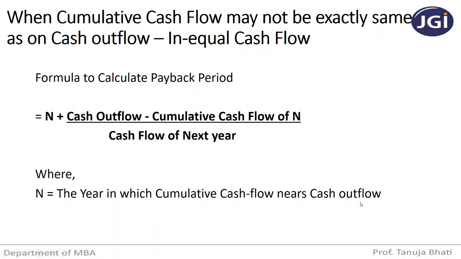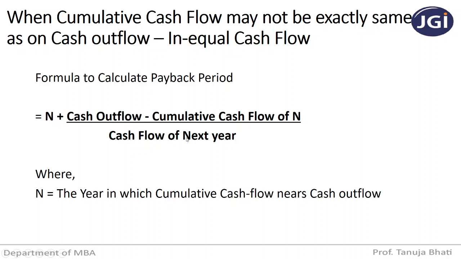The year in which your cumulative cash flow is very near to your cash outflow amount. Suppose cumulative cash flow is 96,000 and your cash outflow is 1 lakh. So 96,000 is very near to 1 lakh, and this 96,000 is the return you are getting in, suppose, the third year. So N will be 3.